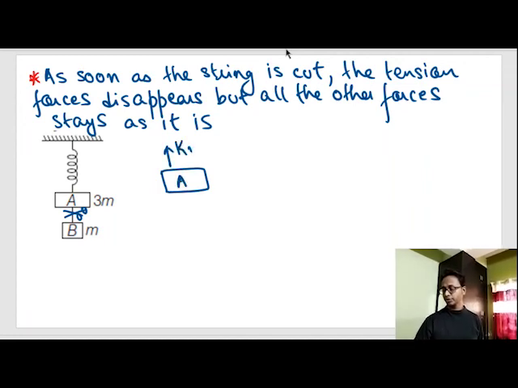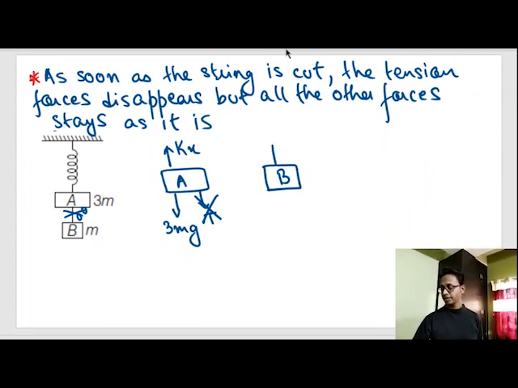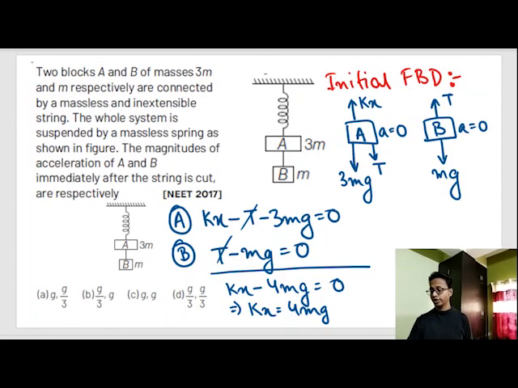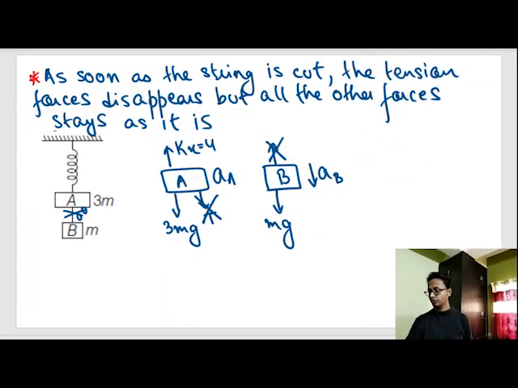This one has the spring force kx and the gravity force 3 mg, and the tension force disappeared. From body B also, the tension force disappeared and mg, the force due to gravity, remains as it is. That means body B will be accelerating downwards with some acceleration, and body A will be moving upwards with some acceleration, assume a. We know from the previous slides that kx is equal to 4 mg.